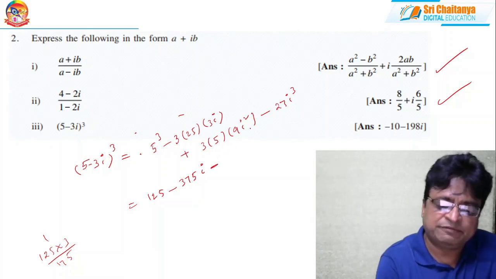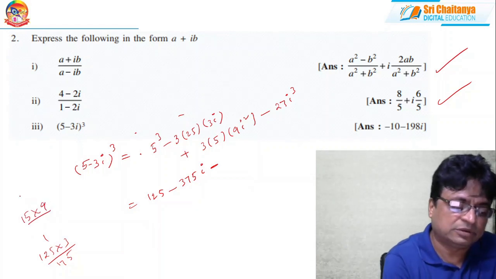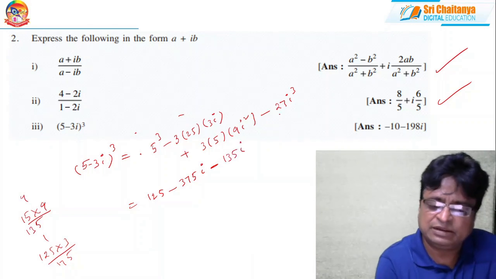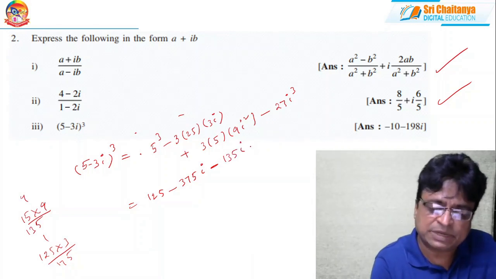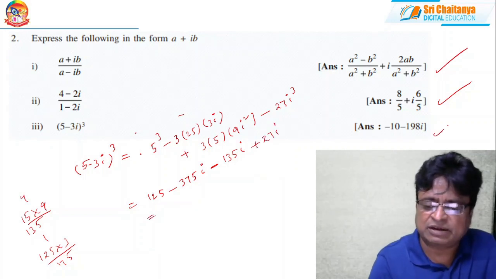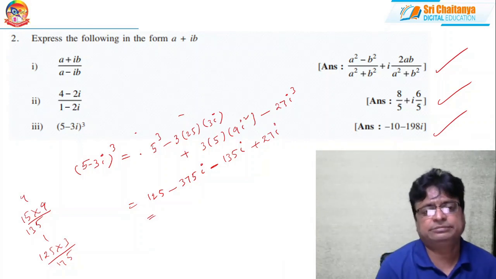So minus 15 into 9. 9 5s are 45, 9 1s are 9, 30, 135. 135i. And i cube means i square into i, that is plus 27i. Simplify this. You will get the answer as minus 10 minus 198i.